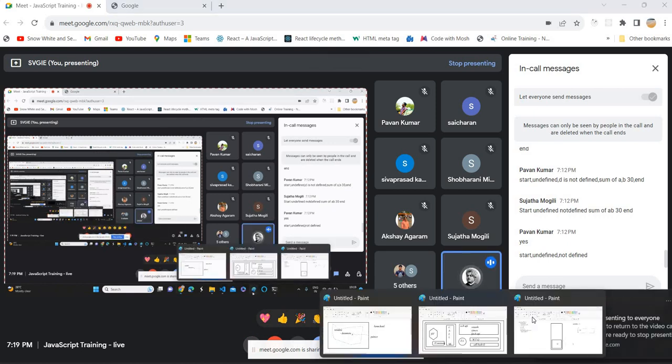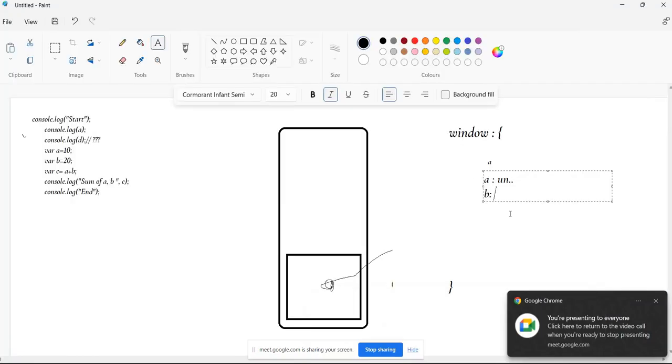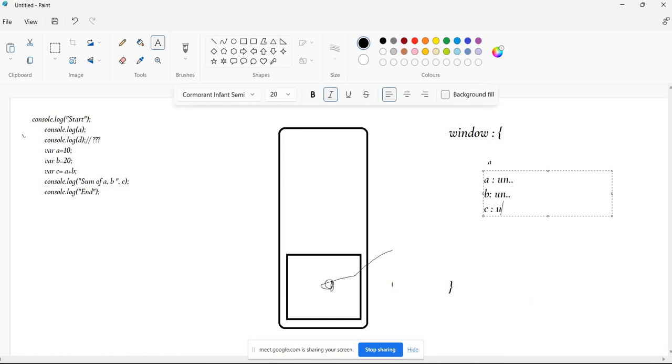Okay, sorry people. Yeah. Charan, continue. What is the value for B? Undefined, sir. Then what is the value for C? Undefined. And is there any variable called D in that window object? No, sir. No, right? Okay, fine. So what will happen for console.log sum of A comma B? Nothing will happen. At the end also nothing. Console.log, nothing will happen, right?